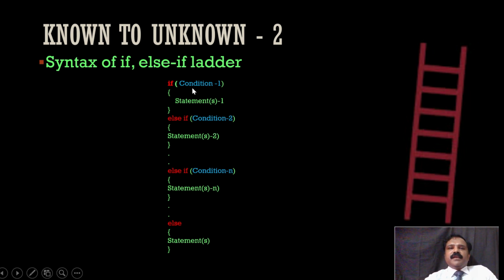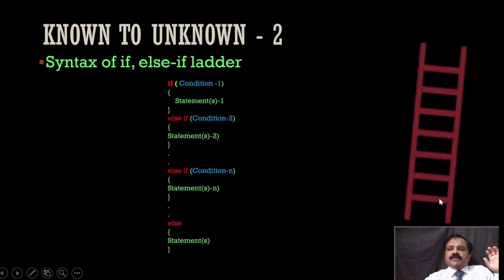This is kind of a ladder, and each blue color can be steps. So here it is as it is named, a ladder. Why that name? The working of this construct is similar to the working principle of a ladder. How or when do we use a ladder? In order to take something from a height which is not reachable for us. How will we use a ladder? First, we will go to the first step. We'll check whether the condition is met. Are we able to reach that? If we are able to reach that, what will we do? We will take it from the first step and we will come out of the ladder.